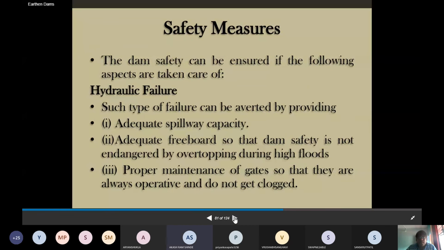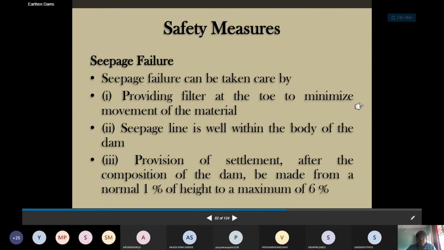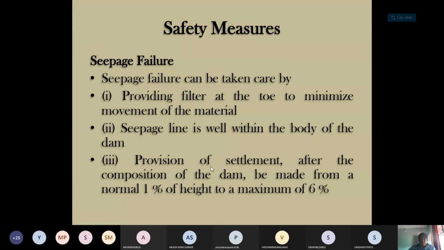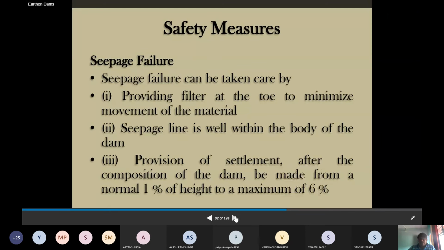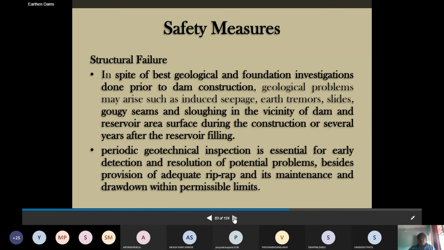Now, safety measures. Dam safety can be ensured if the following aspects are considered. First, hydraulic failure. Such failures can be avoided by providing adequate spillway capacity, freeboard, and proper maintenance of the gates. Seepage failure can be controlled by providing a filter at the toe to minimize the movement of material. The seepage line should be within the body of the dam. Provision for settlement after the completion of the dam should be made, from a normal 1% of the height to a maximum of 6%.